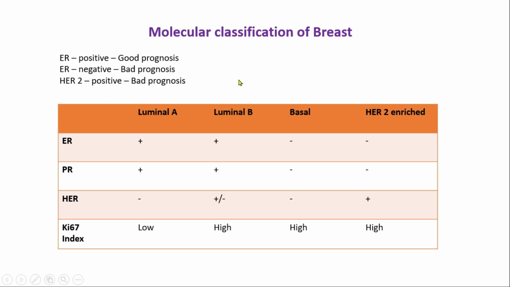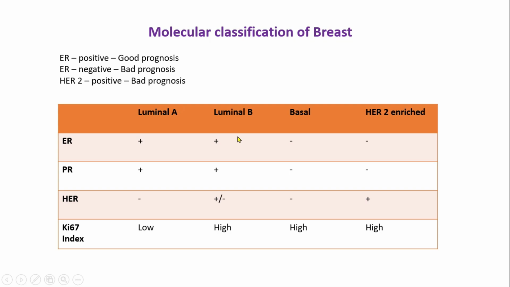Okay. So what is the molecular classification of breast carcinoma? Luminal A carcinoma, luminal B carcinoma, basal carcinoma, and human epidermal growth factor receptor 2 enriched breast carcinoma. In luminal A breast cancer, the estrogen receptor is positive, the progesterone receptor status is positive, the human epidermal growth factor receptor status is negative, and the Ki67 index is low. What does Ki67 index mean? It means the multiplication index. So the multiplication index is low and the prognosis is very good.